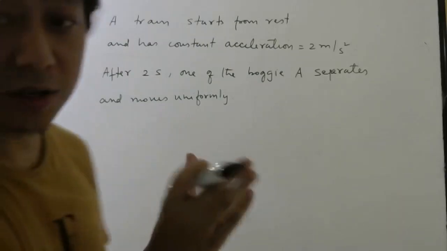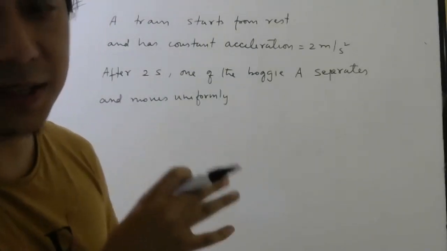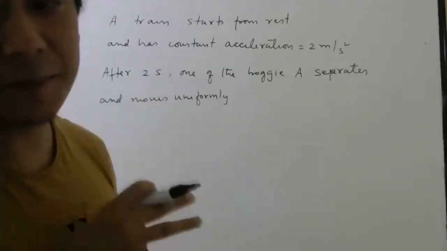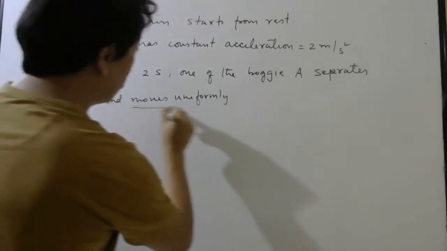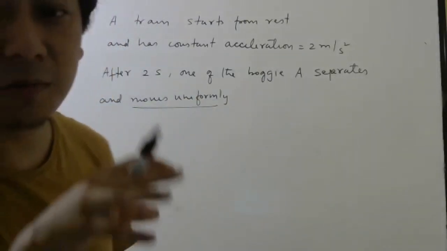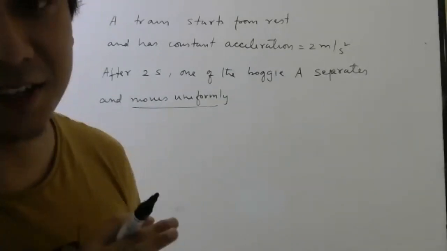Matlab, the last bogie in the diagram separates after 2 seconds. Once it separates, that bogie, according to the question, moves what, students? Uniformly. Uniformly, matlab what? Its velocity will be constant. It will not have acceleration. Okay.